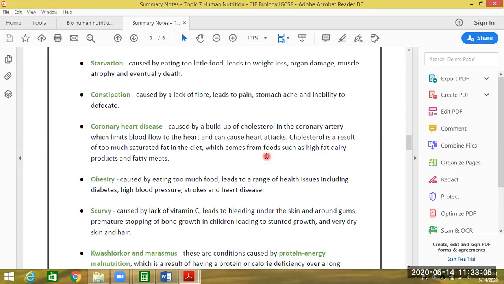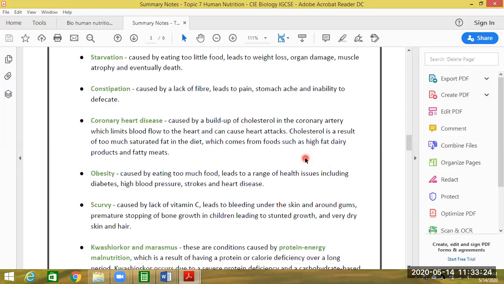Like if we are taking a lot of oil and fried items in our diet, it will create masses of fats in our body. And if we take a lot of fatty meat, which has a lot of fat, and a lot of dairy products which have a high amount of fats, it will lead to an increase in cholesterol.